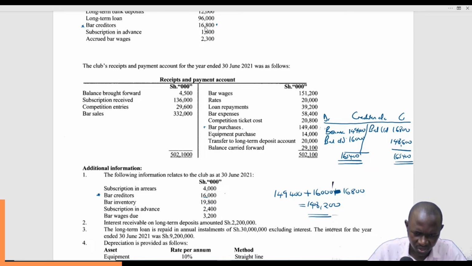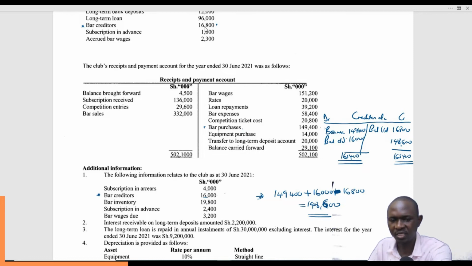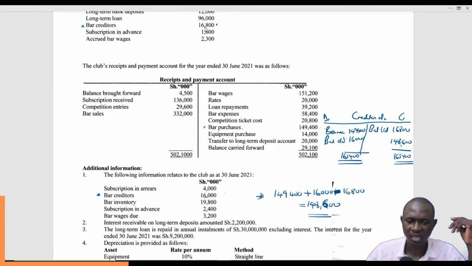Maybe there's a mistake here. Let's just repeat this summation here. This will be 149,400 plus 16,000 minus 16,800. That gives us 148,600. You can see the answers are the same. This is the accounting language. So you can just have it as your workings.